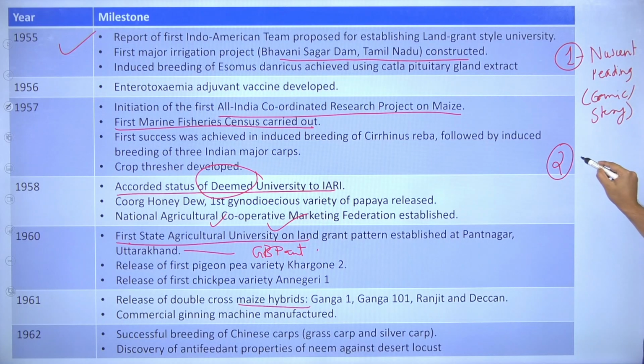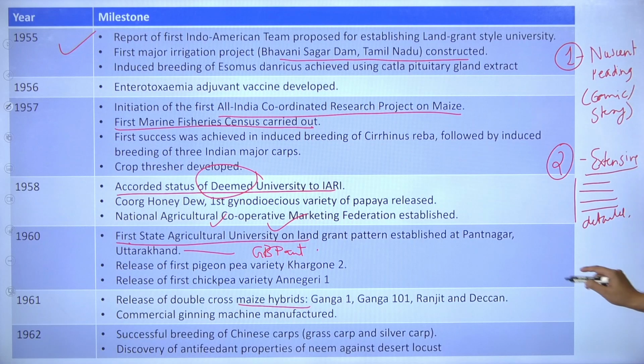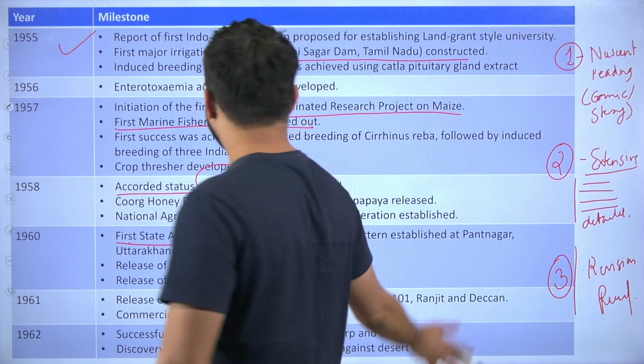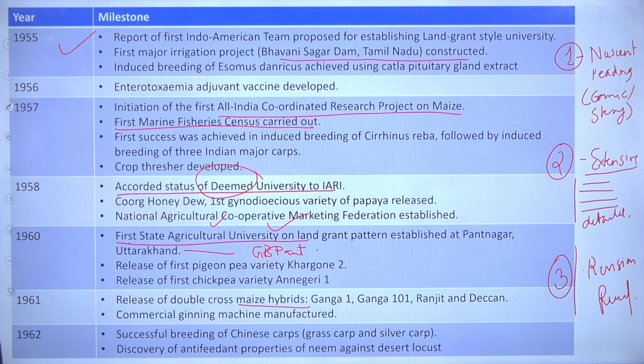Our second read should be extensive reading. What do you mean by extensive reading? It means that you read every corner, every word, every detail. So it's a detailed reading. And our third read is nothing but a revision reading. This is the way we can read. Okay, I hope that you are getting the idea.